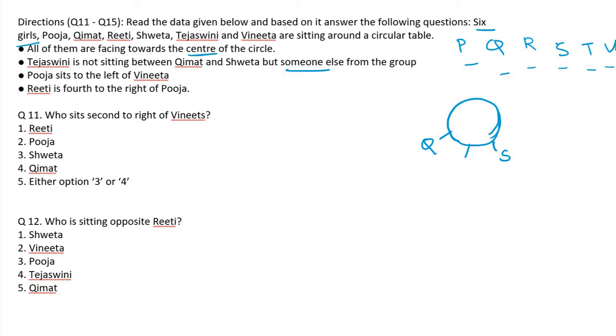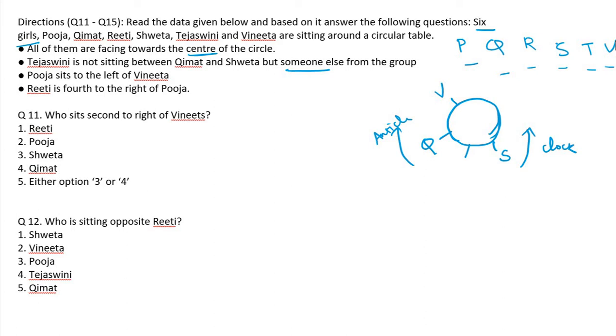Already we told that right means clockwise direction and left means anti-clockwise direction. So Pooja sits left of Vinita, anti-clockwise direction.